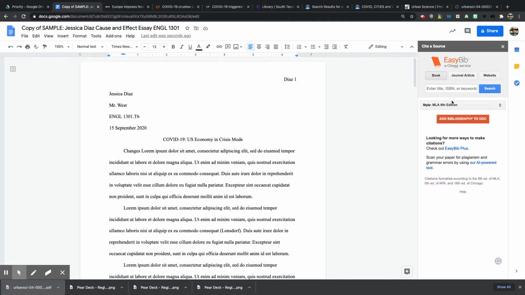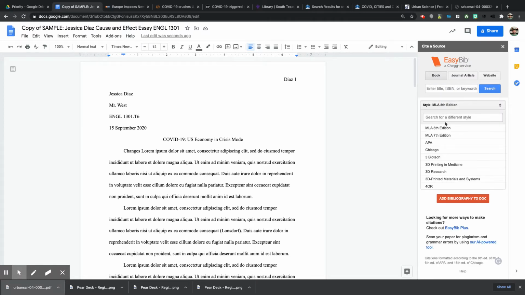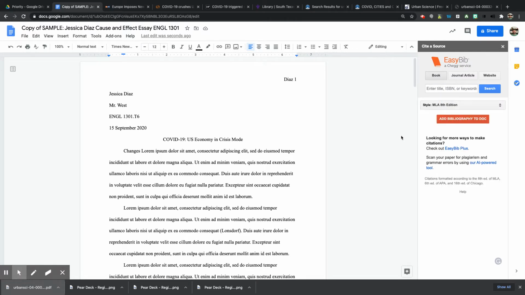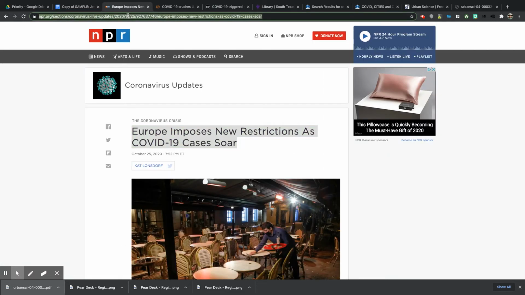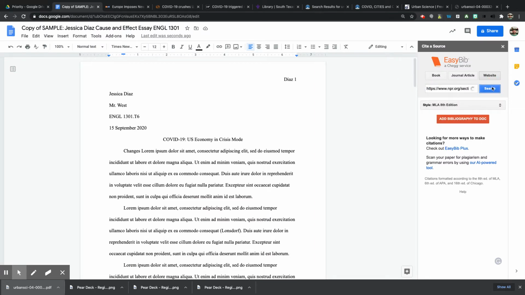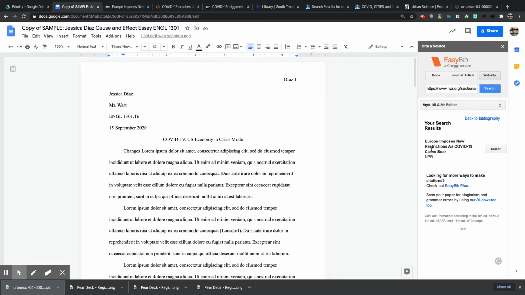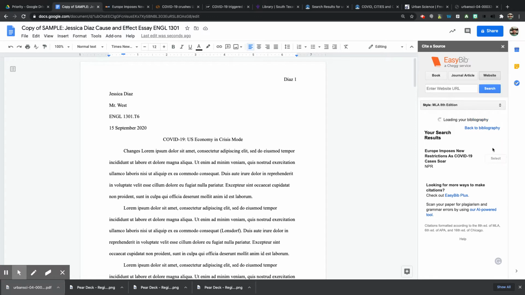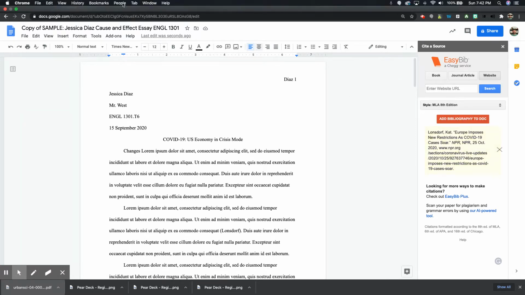So I'm going to make sure it's in MLA 8th edition, the most recent edition. And then the cool thing is here, look, I can click on where it says website. I can go use all the articles that I've done, just copy and paste the URLs in there. It'll search it up. It'll say, oh, is that the article? You click yes, select it. Okay, so that one's in there.